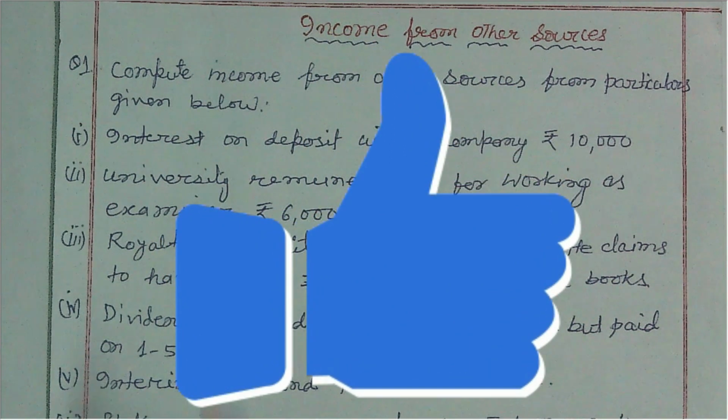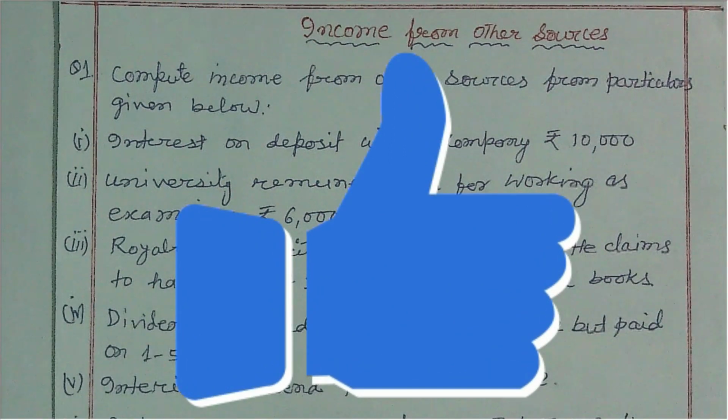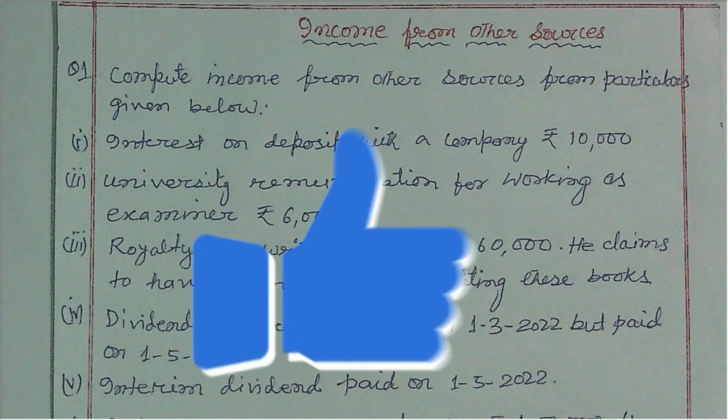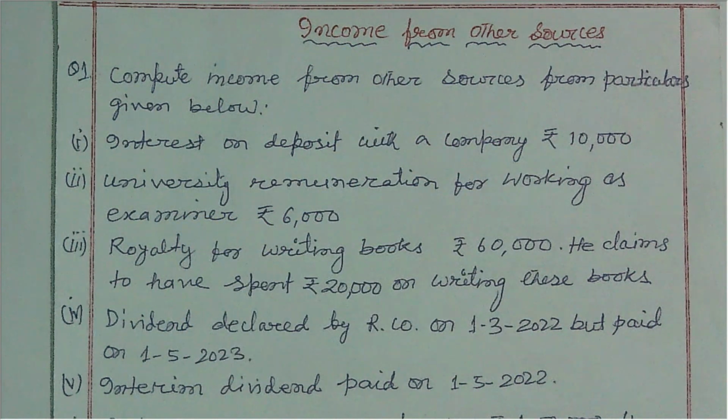Section 56 subsection 1 and section 56 subsection 2 have given general incomes and specified income that are chargeable under this head, income from other sources.